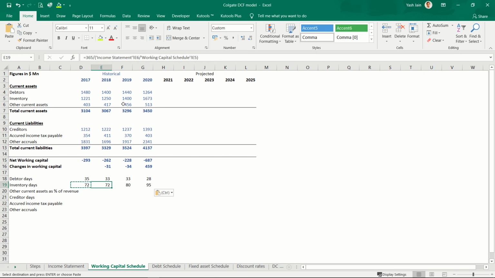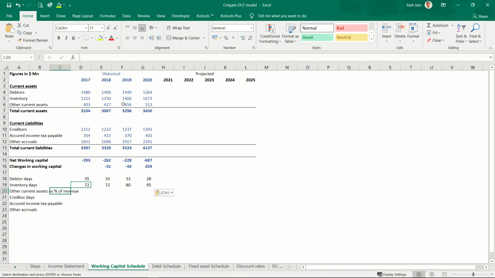Okay, so inventory days have gone up from 72 to 95. Then other current assets, there is no very logical backing that I have to project this, because this could be the sum of n number of things. So instead of breaking this into small numbers and then projecting it, since the numbers are very small, it will not make much difference to my working capital calculation.